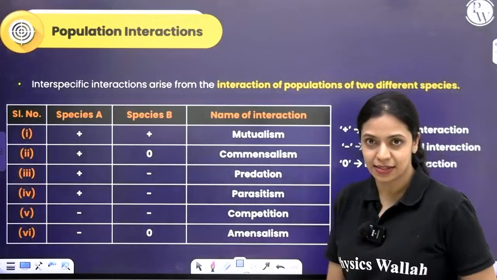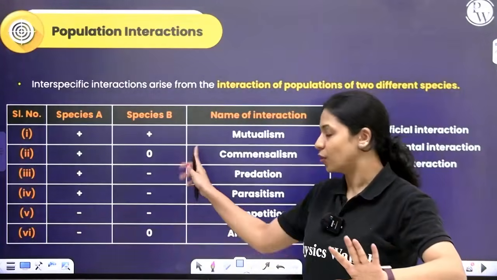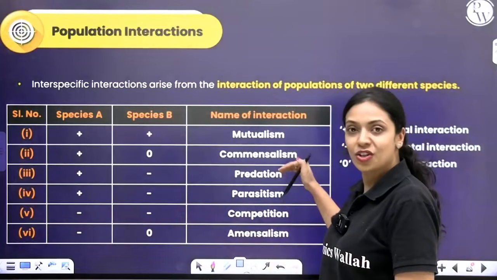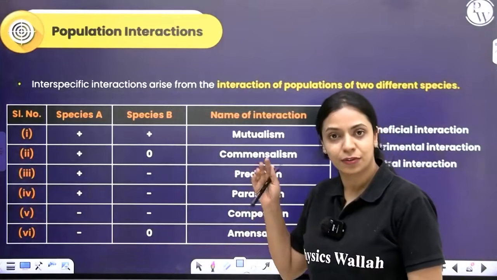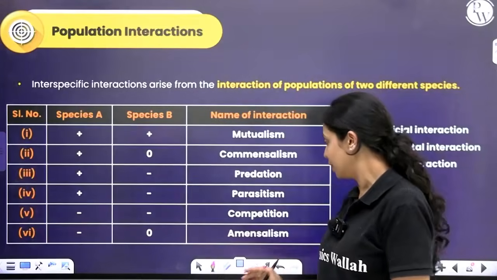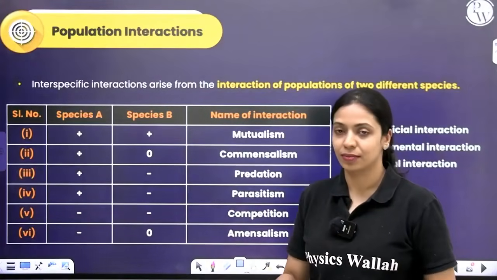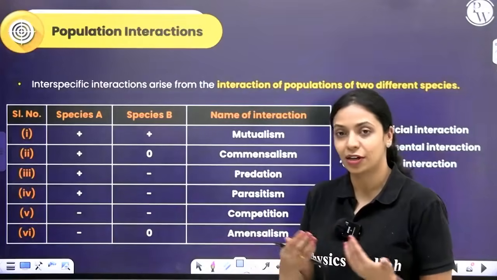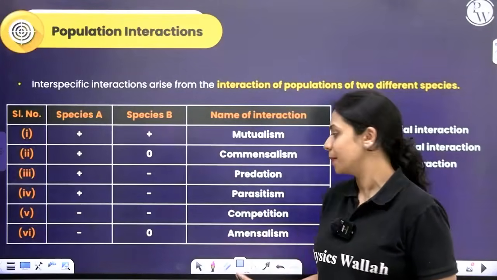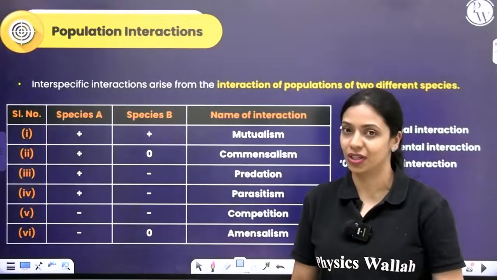In commensalism, one species is benefited, the other one is neither benefited nor harmed. Predation and parasitism are positive-negative interactions where one species is benefited, the other species is harmed. Competition is detrimental for both the interacting species. Finally, we have amensalism, where it's negative for one species and neutral for the other.